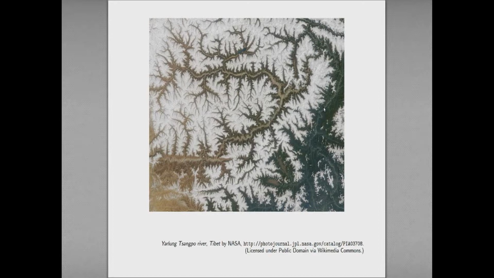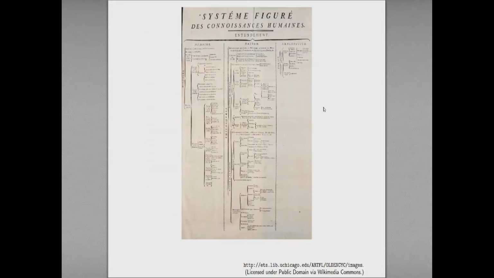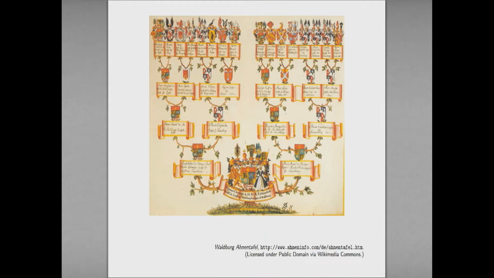Here, for example, is a river network. And again, this is another place that dendritic or tree-like objects appear in nature. And then there are other bits of science in which we come across trees. Anytime we try to classify things, we tend to come up with these tree-like things. And then, of course, the absolute classic, the family tree. This is another instance in which we come across trees. We also encounter trees whenever we try to describe networks. Networks are a hugely important area of study at the moment, and trees are somehow minimally connected networks.